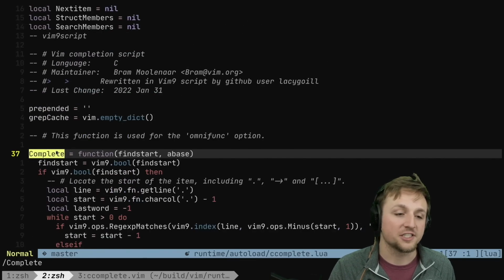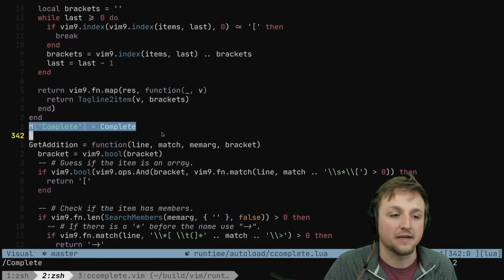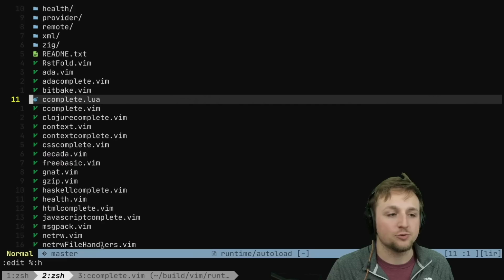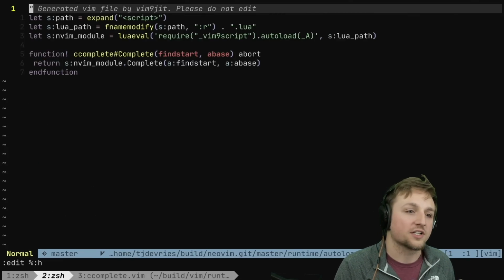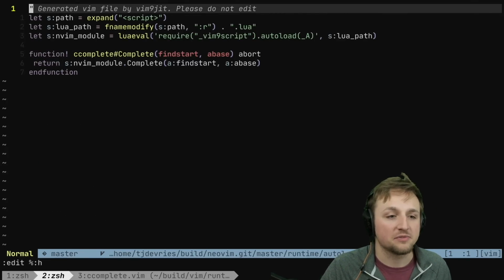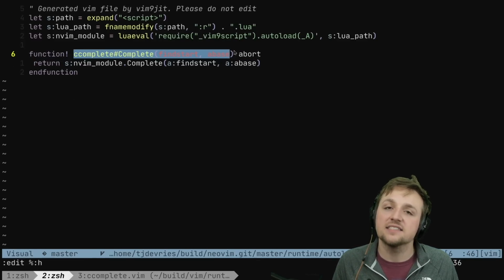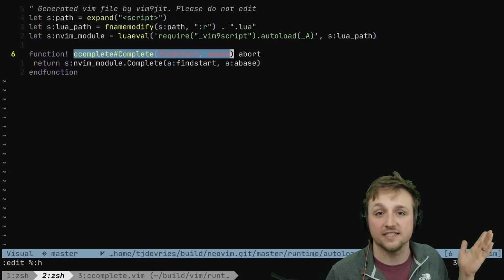This complete function is exported to the returning module, and at the end, that module is returned, and that module is then exposed with a corresponding generated Vim script function to create the exact same API as if this were still all written inside of Vim script.